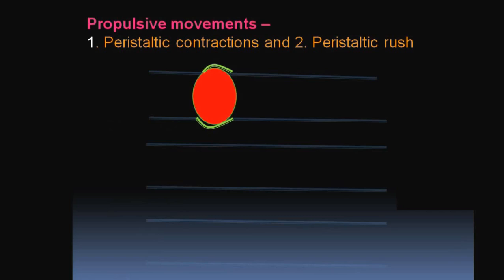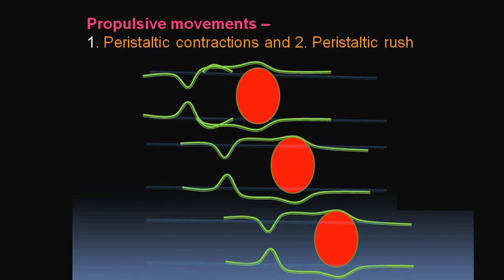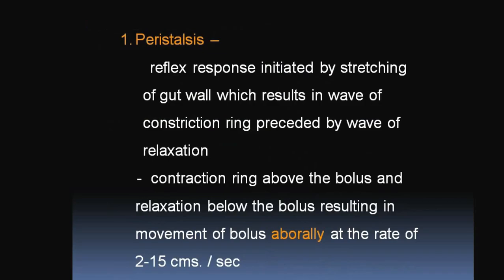These are the propulsive movements, showing different phases, that is peristaltic contractions and peristaltic rush. What is peristalsis? It is a reflex response initiated by the stretching of the gut wall, which results in a wave of contraction ring preceded by relaxation. The contraction ring above the bolus and relaxation below the bolus result in the movement of the bolus at the rate of 2 to 15 centimeters per second. This is known as peristalsis.